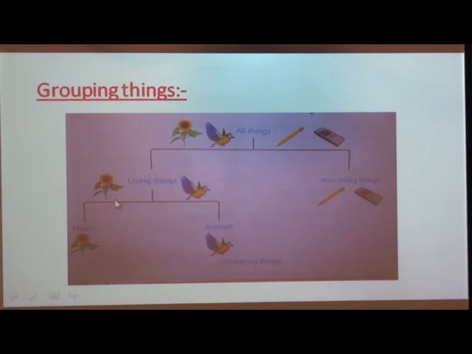Again, living things are divided into plant groups and animal groups, and non-living things are also divided into two groups, that are man-made non-living things and natural non-living things. Now, with this point we complete our fourth lesson of science.